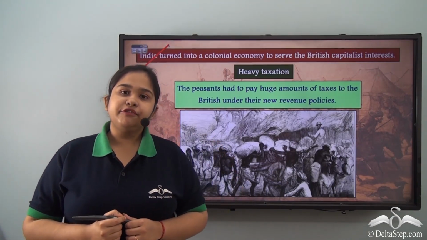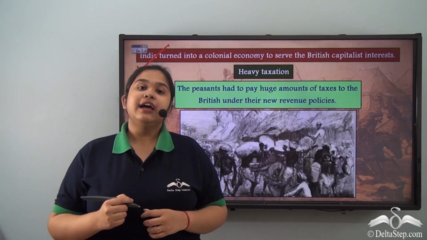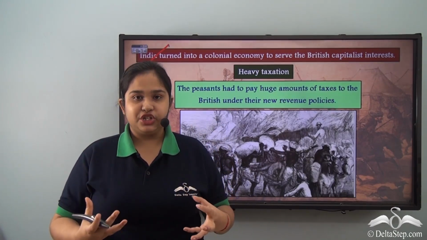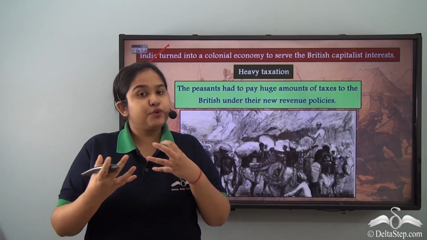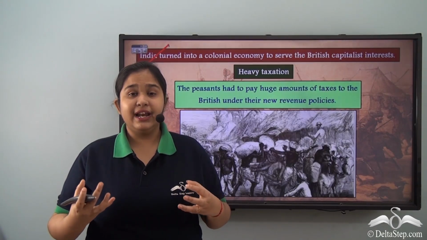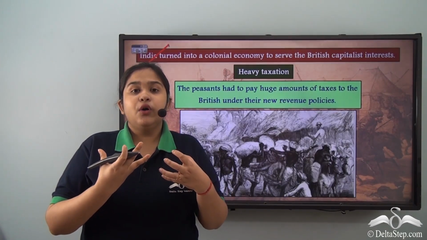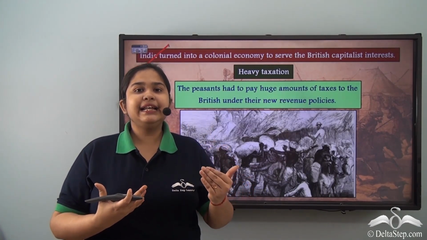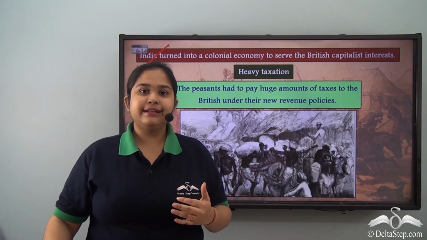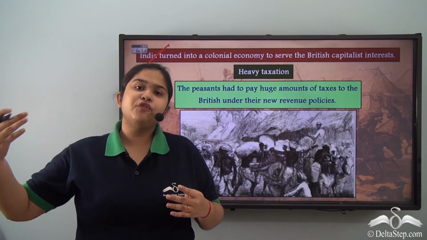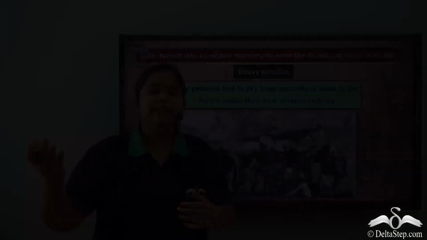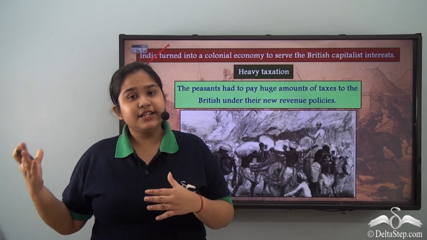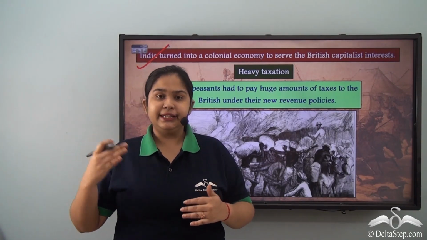Now here we have to realize that the concept the British had was maximum revenue generation. This was a colony to them. This was not their homeland, not their motherland. This was a colony that was supposed to serve the purpose of revenue generation, and secondly, to provide the raw materials that they would need in their homeland, because at that point of time, we already know that industrialization was happening in Britain.